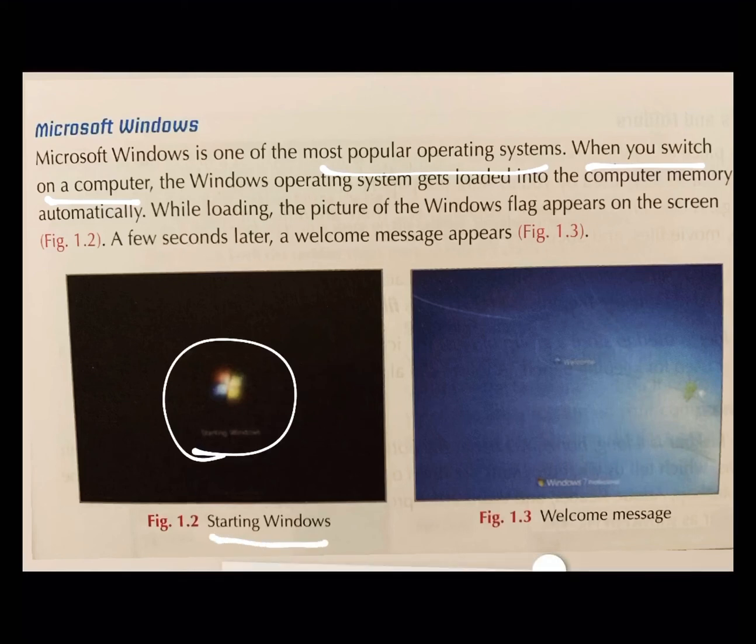Okay, and after a few seconds, what will happen? You will get a welcome message like this. This is how your Windows starts working. This is how your computer starts.